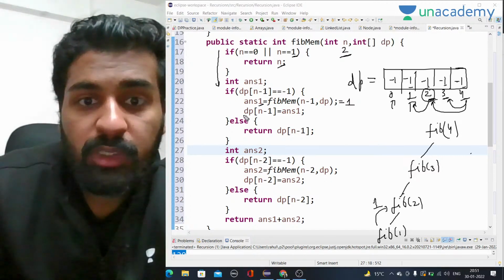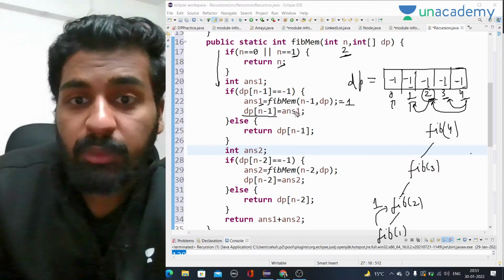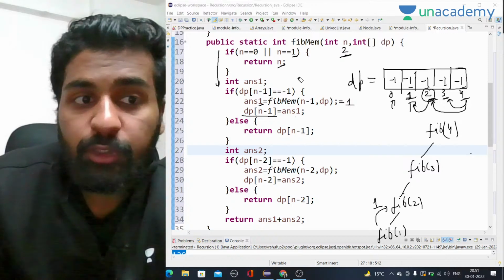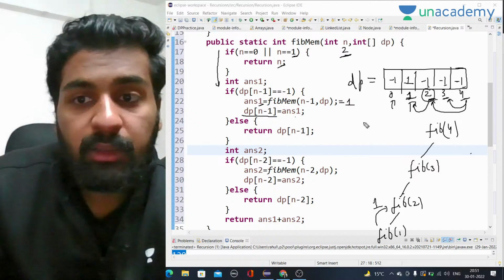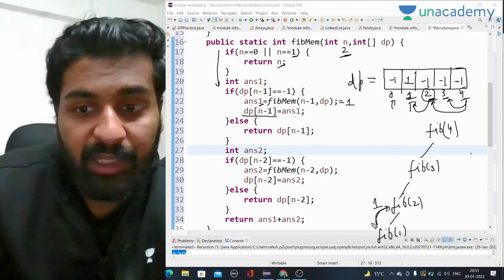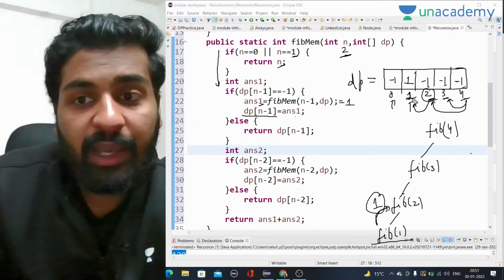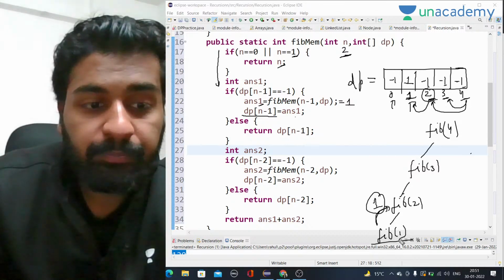Now we will store dp of n minus 1 equal to answer 1. For the value 2, dp of n minus 1 will be dp of 1. So on dp of 1 we will actually store the value 1. So while coming back from one recursion call, whatever value I got, I stored it at the first index.